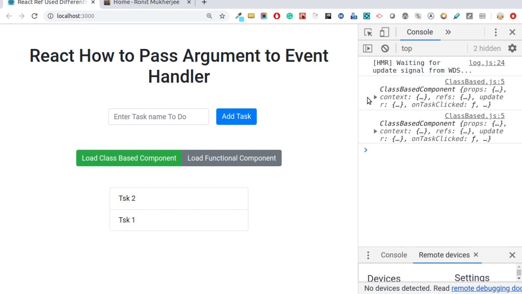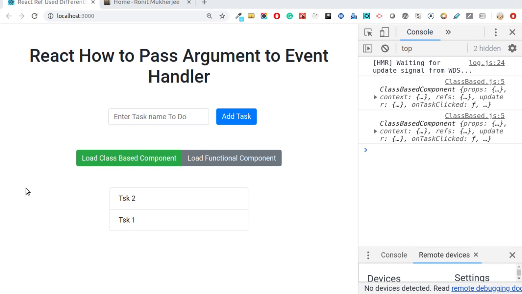Many times we forget about binding. It is to be understood that this particular function is not called within our context, meaning within the context of the class based component. It is called from somewhere else, by the event handler. So that sets the this context, and at that time the context is undefined, right?